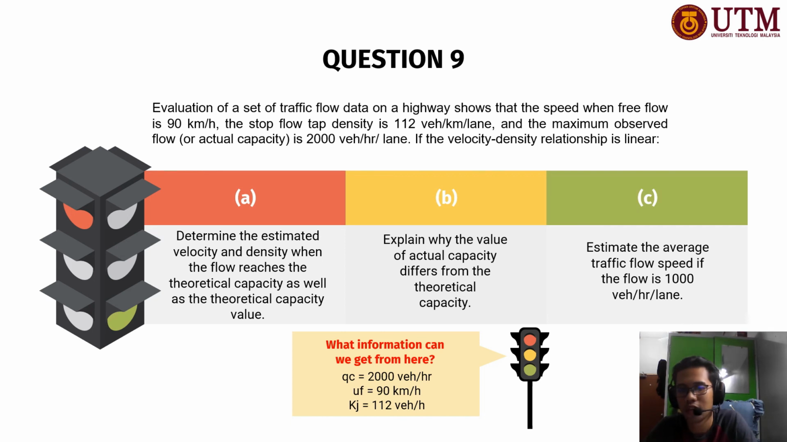So what information can we get from here? Of course, from the question we get QC, which is 2000 vehicles per hour, UF, the free flow speed, which is 90 kilometers per hour, and kj, the jam density, which is 112 vehicles per kilometer. So let's move on to the next page, which is the answers.